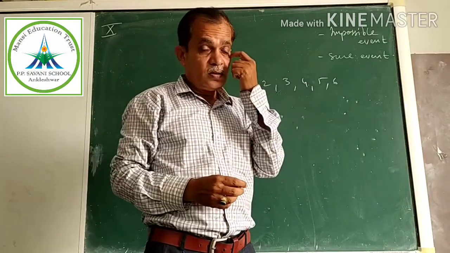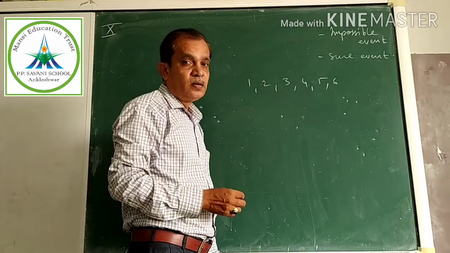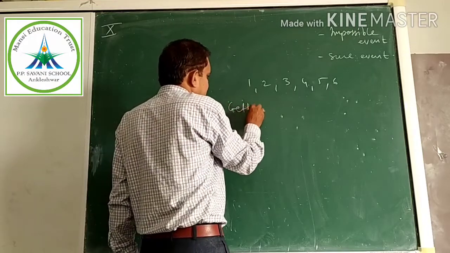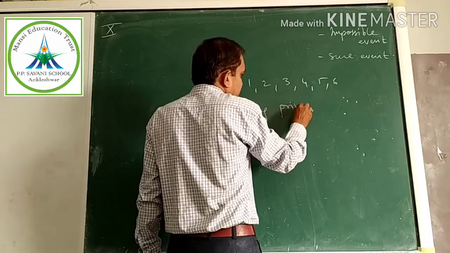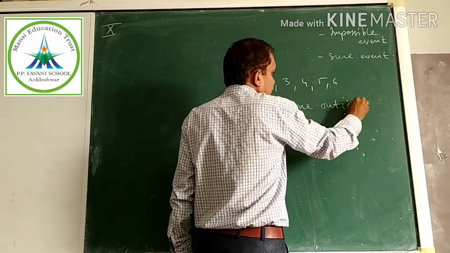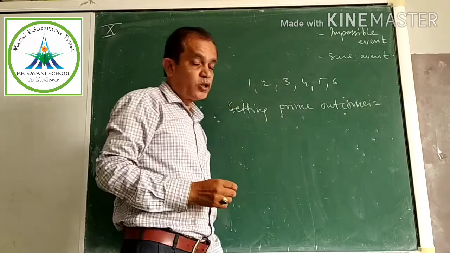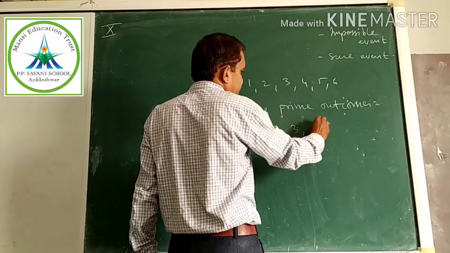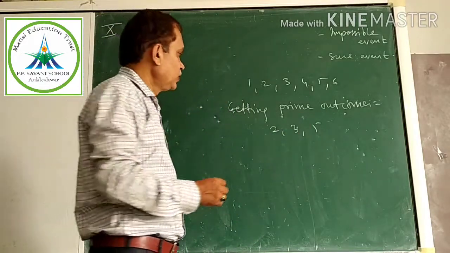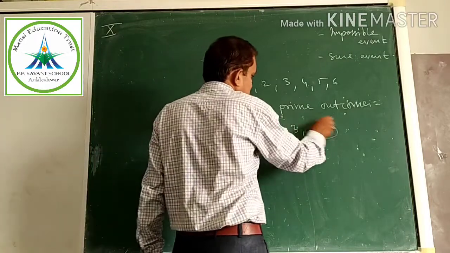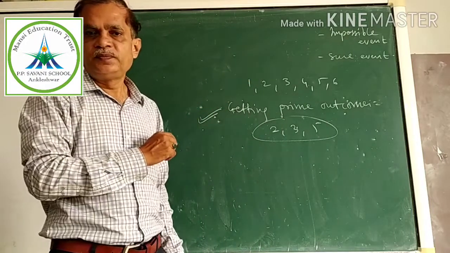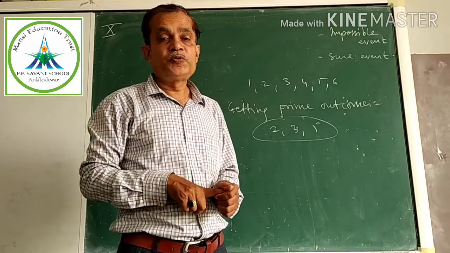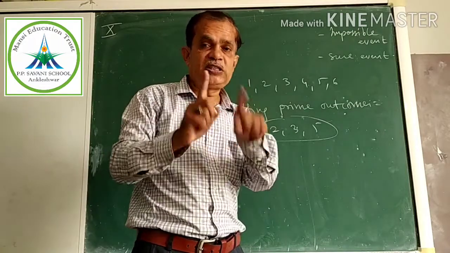Now, if you are given getting prime outcomes, tell me what are the possible outcomes? Prime: 2, 3 and 5. So these well defined outcomes are called favorable outcomes. These well defined outcomes which satisfy some particular condition are called favorable outcomes. This we discussed in the previous video.